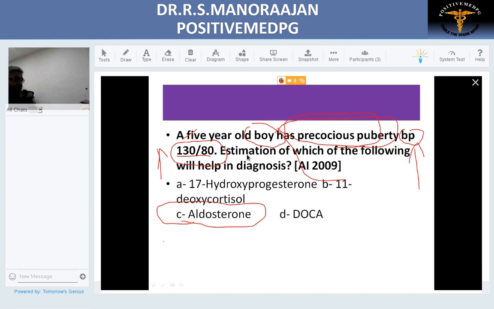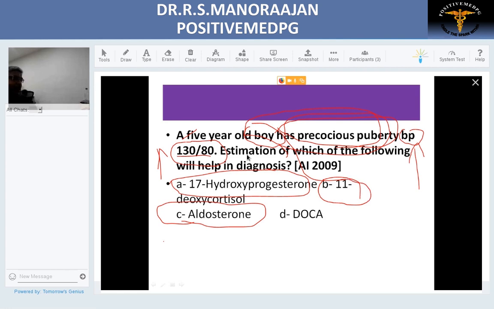So can this be 17-OHP? 17-OHP is increased only in salt wasting. So that is obviously ruled out. So what is the diagnosis here predominantly? There is hypertension with precocious puberty. We saw the combination is only one enzyme. It is 11-beta hydroxylase deficiency. If it is 11-beta, obviously we discussed the biochemical marker. The biochemical marker is 11-deoxycortisol.